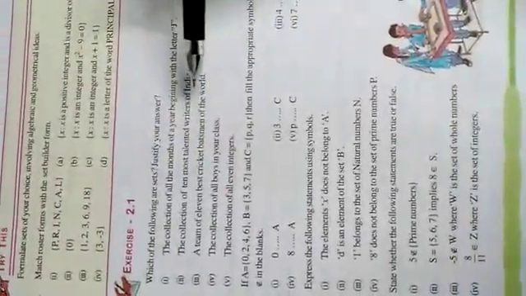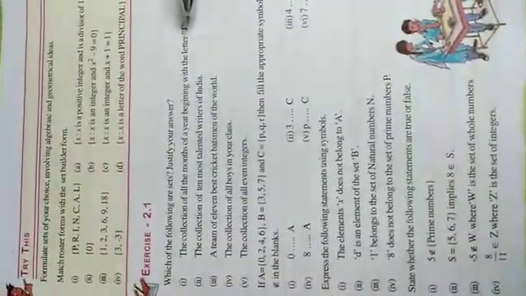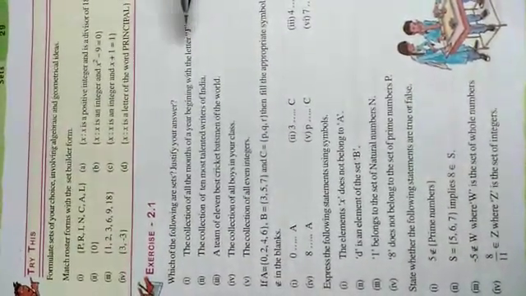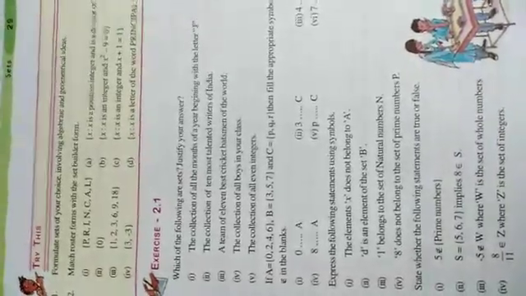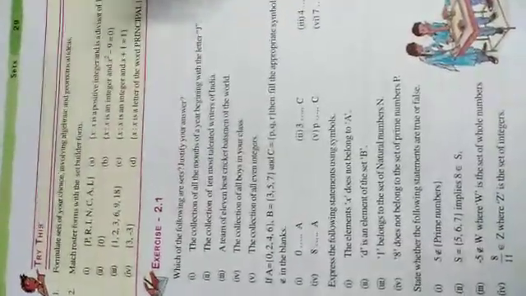The collection of all the months of the year beginning with the letter J. With the letter J, we know that January, June, July. Even if you ask someone, they'll say the answer is January, June, July. That means it is a well-defined collection, which means it is a set.